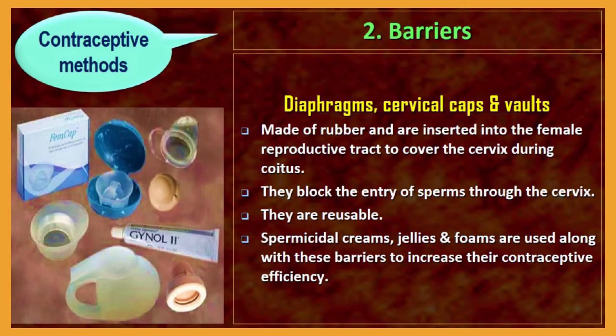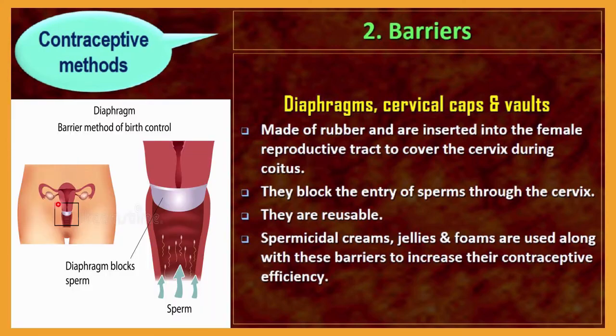So next are the diaphragm, cervical caps, and vaults. Let me see one by one. Diaphragms, cervical caps or vaults are made up of rubber and are inserted into the female reproductive tract. Here you can see, this is a female reproductive tract, you know very well, and this is the cervix, and this cap-like structure is the diaphragm, which blocks the entry of the sperm cells into the